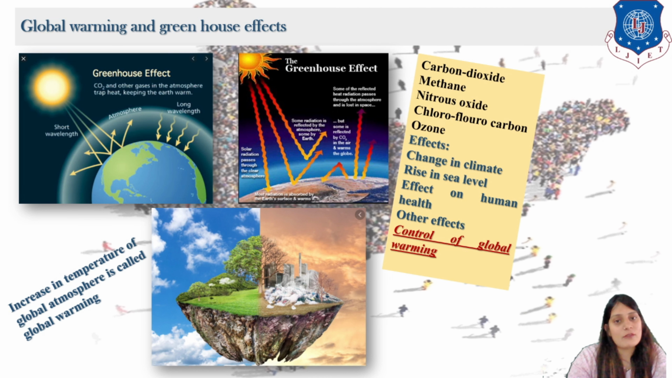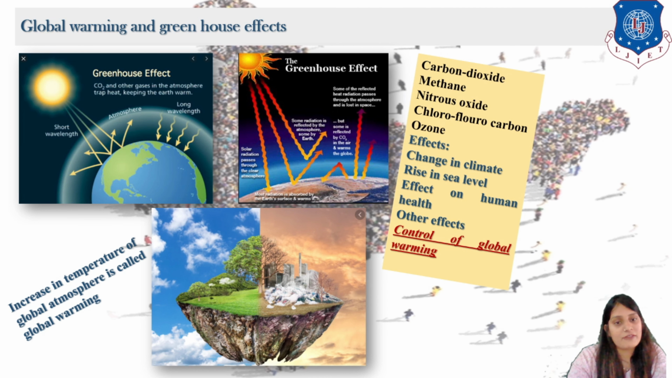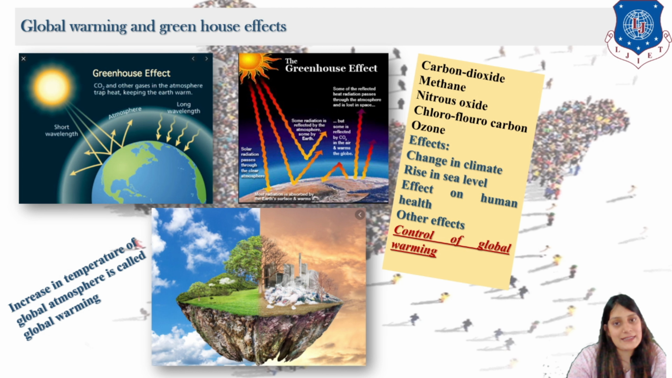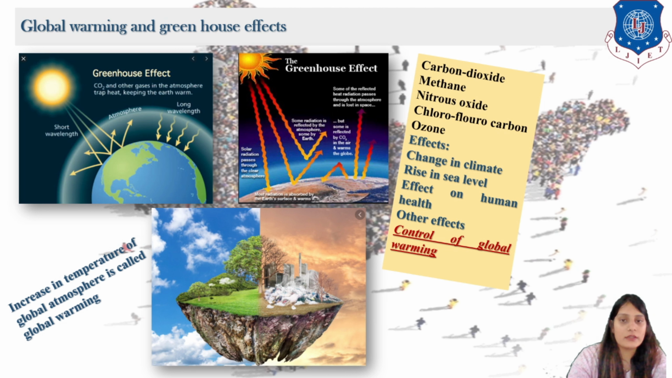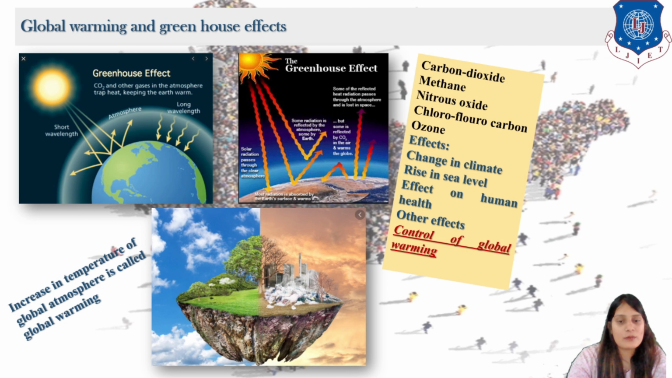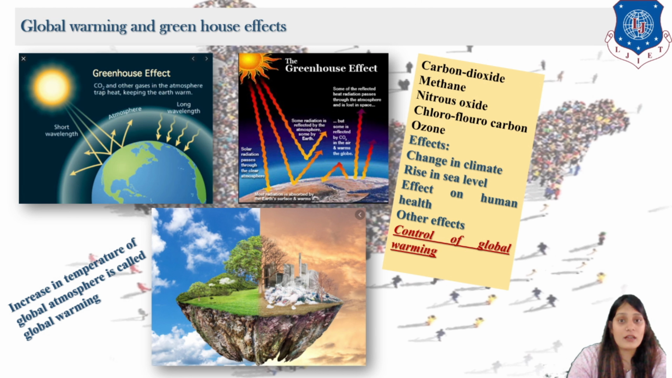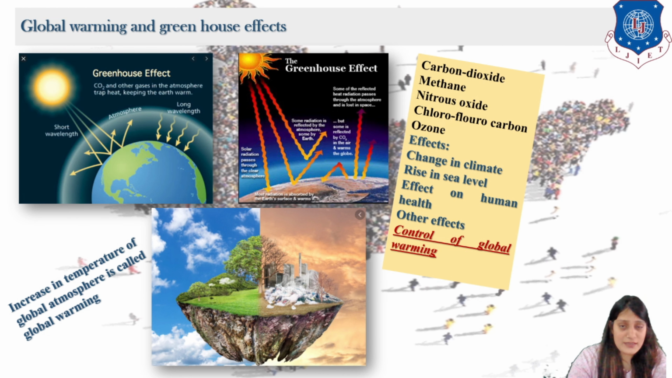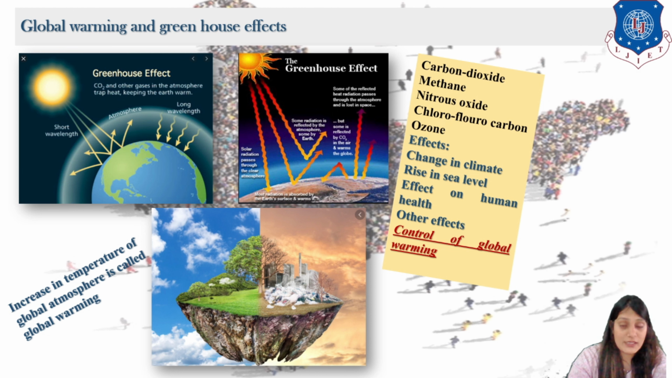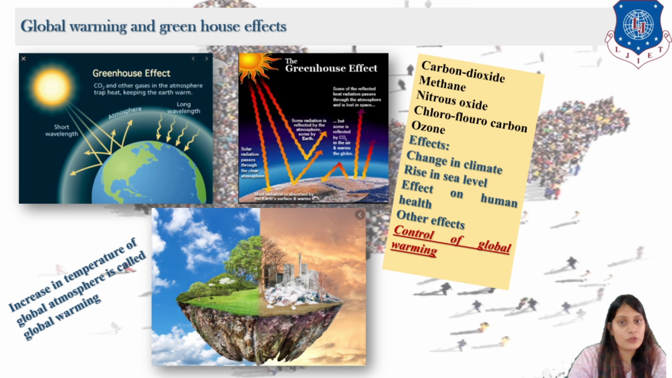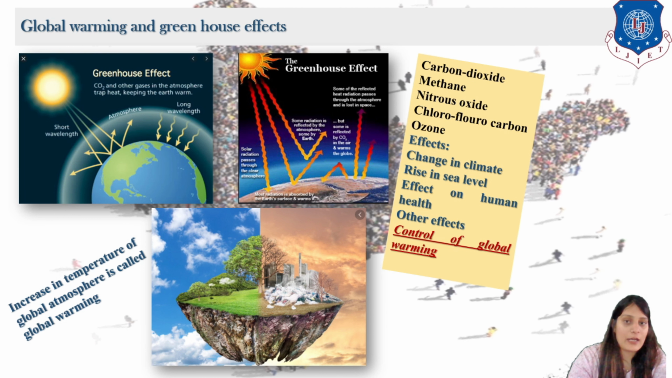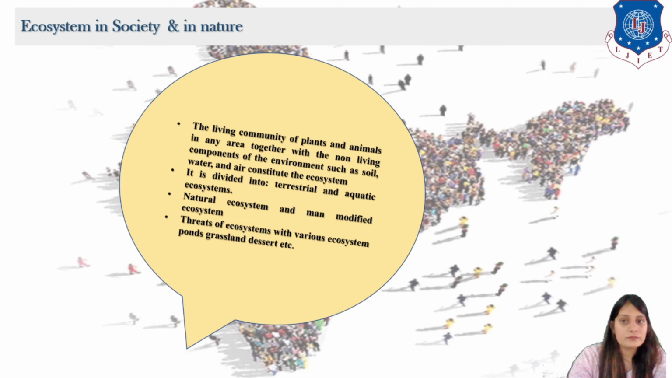Right? Now let's see what the effects of it are. You all know greenhouse effects are change in climate and rise in sea level. You might have also seen effects on human health and other effects. Right? So this is what it is, and now the control of global warming. You all know that we need to reduce CO2. Consumption of petrol and diesel should be reduced. This is just an example. Fossil fuels should be reduced. So renewable energies should be promoted, and we need to work on it. That is greenhouse gases and effects.